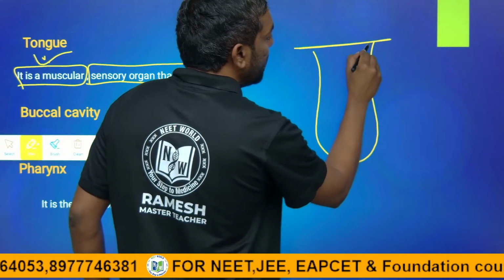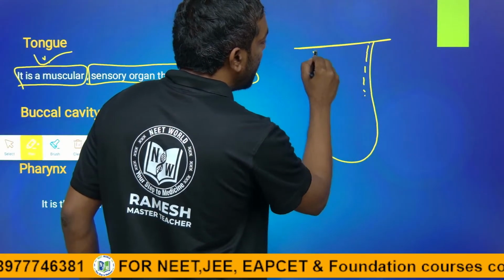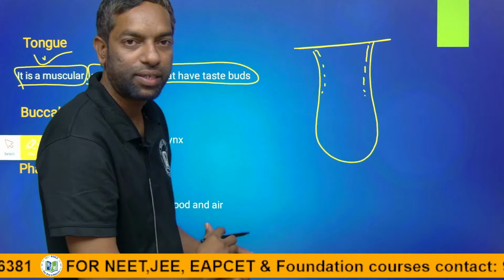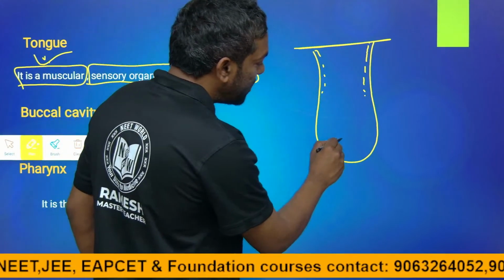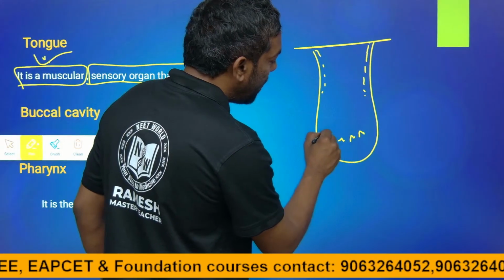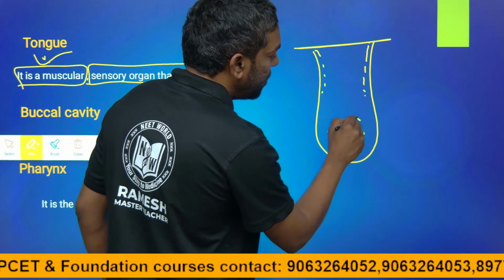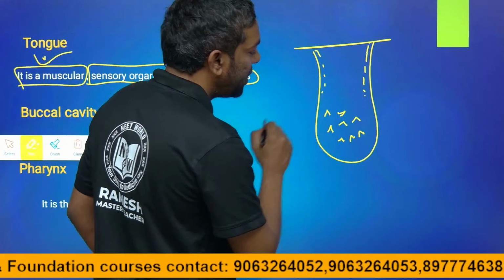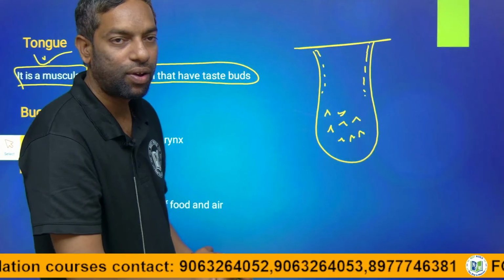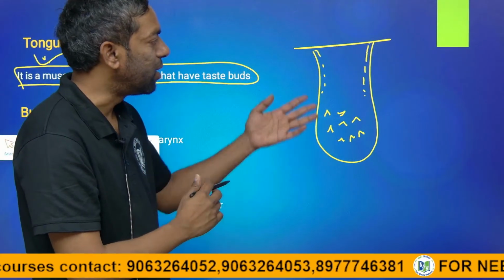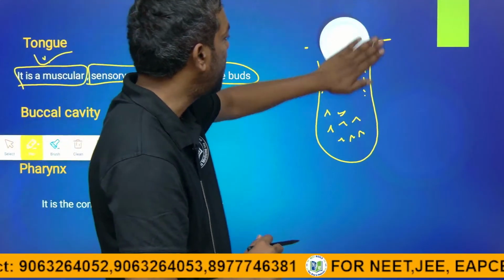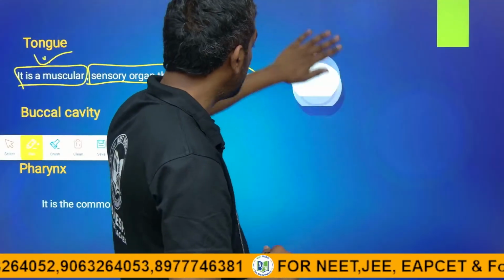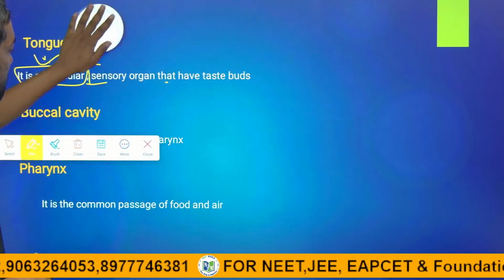This side has circumvallate taste buds, and this place has filiform taste buds. Three kinds of taste buds are there. They might not ask you about the particular details of the taste buds in the exam.